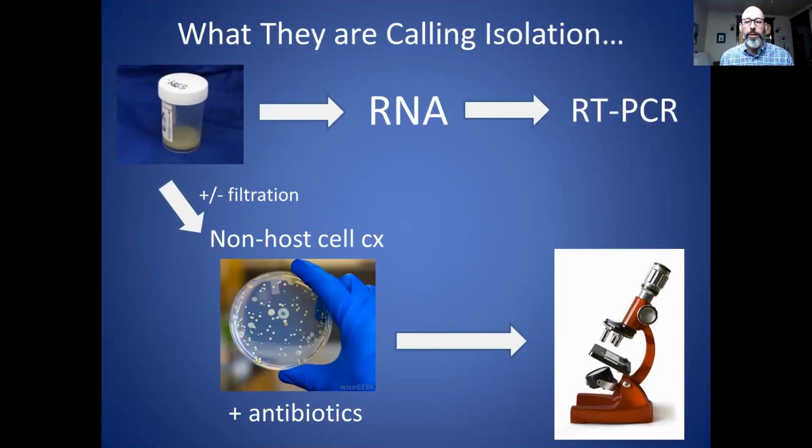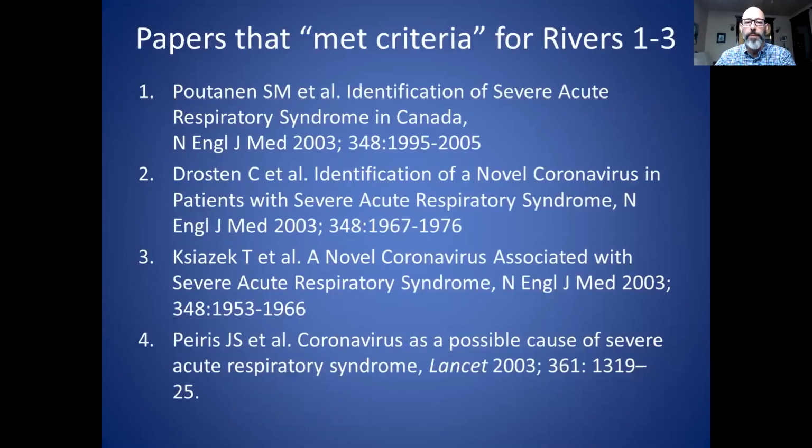So they're basically mixing this bodily fluid with a mixture of cells and antibiotics that's making exosomes. And then what they do is they may or may not purify the particles out of that mixture. They often just keep them mixed with the cells and then look at them under the microscope, and occasionally they purify them. But there is no way to tell if the particles that they have identified after this procedure are from this tissue culture with antibiotics, or if they're from this lung fluid. And since they set up a procedure that always results in exosome induction, there are going to be particles that are exosomes in there for sure that look just like viral particles. So I think this is where the major confusion comes to play.